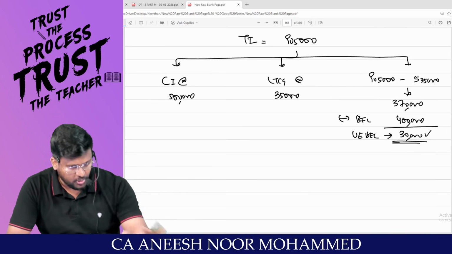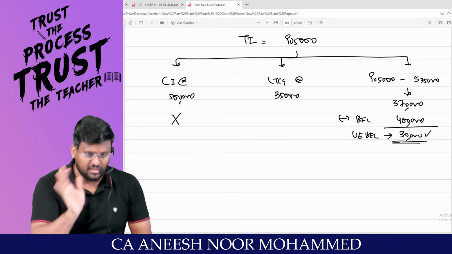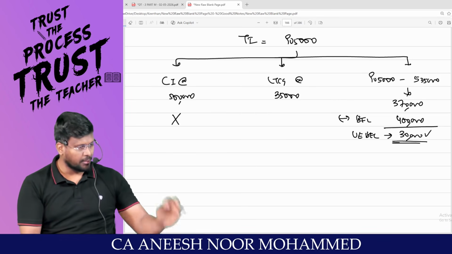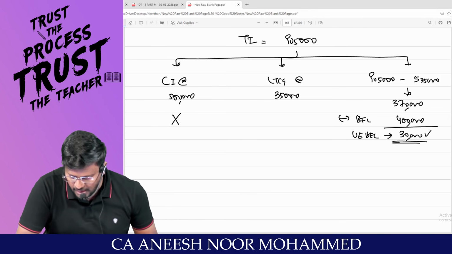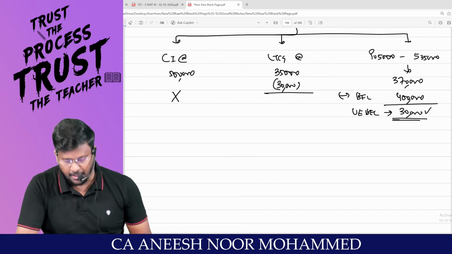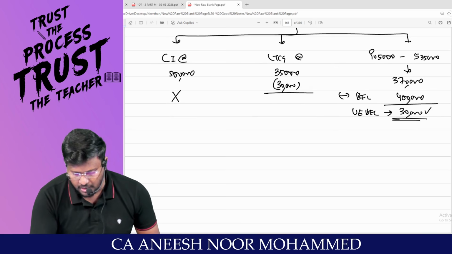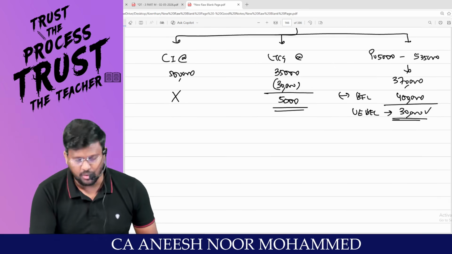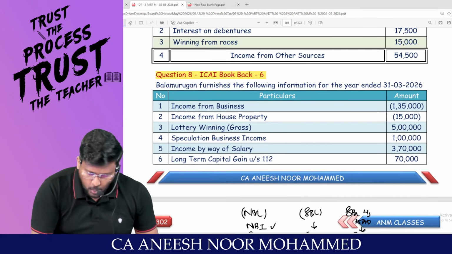My dear lovable students, unexhausted basic exemption limit cannot be set off against casual income because casual income should be taxable on gross. Whereas unexhausted basic exemption limit can be set off against long-term capital gain. Am I right, sir? So the balance taxable long-term capital gain will be just 5,000 rupees. Is this long-term capital gain covered under 112A?